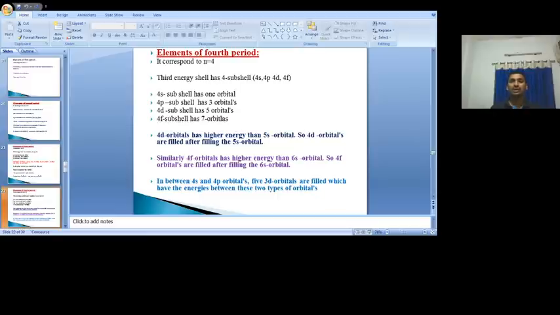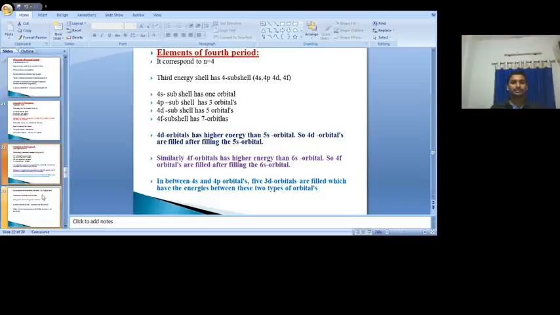So the number of elements present in the fourth period is 18, by filling how many orbitals? 9 orbitals, of which subshells? 4s, 3d and 4p.